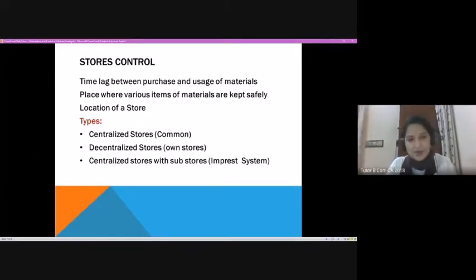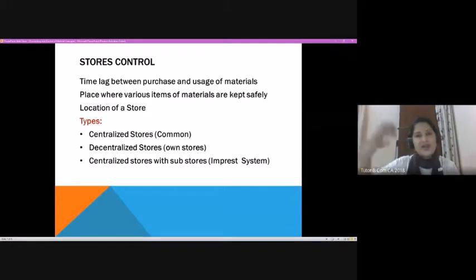And the last one is the centralized store with sub-stores. This is also called the imprest system. This happens when the location of production is far away from your location of storage. So every time bringing material from there would be an additional cost for the organization. So what they do is they find a warehouse, a storage space in between, maybe very near to the production unit. They will have a storage space.